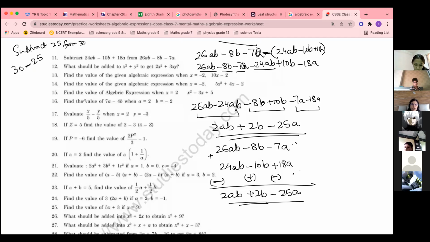Is it clear? Everyone got the wrong answer. Sufyan only got the correct answer. And Rashda, there was a sign mistake in the second term. I so also got it, but I could not type it. I don't know, I was typing and it was not coming. Okay, so I'm erasing now.